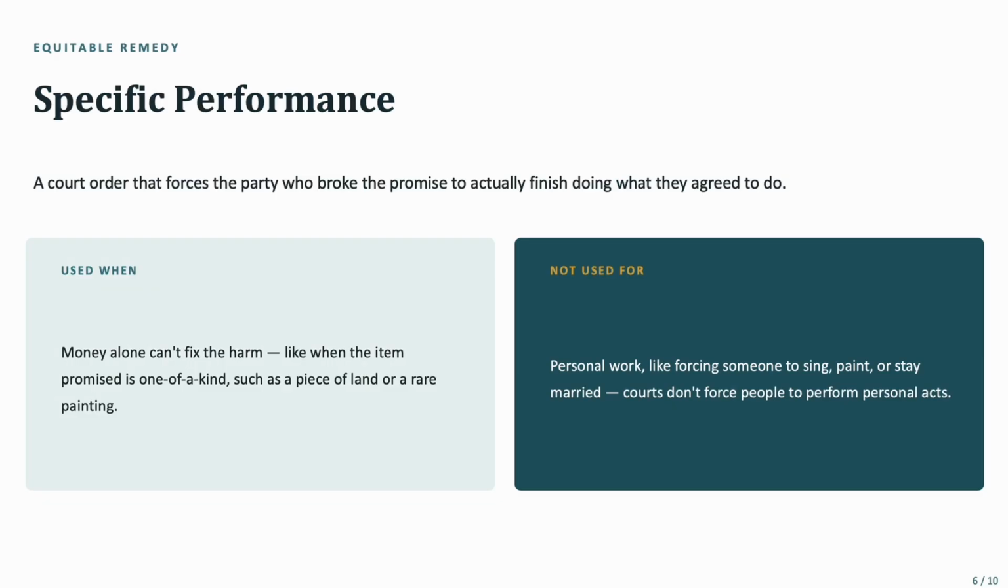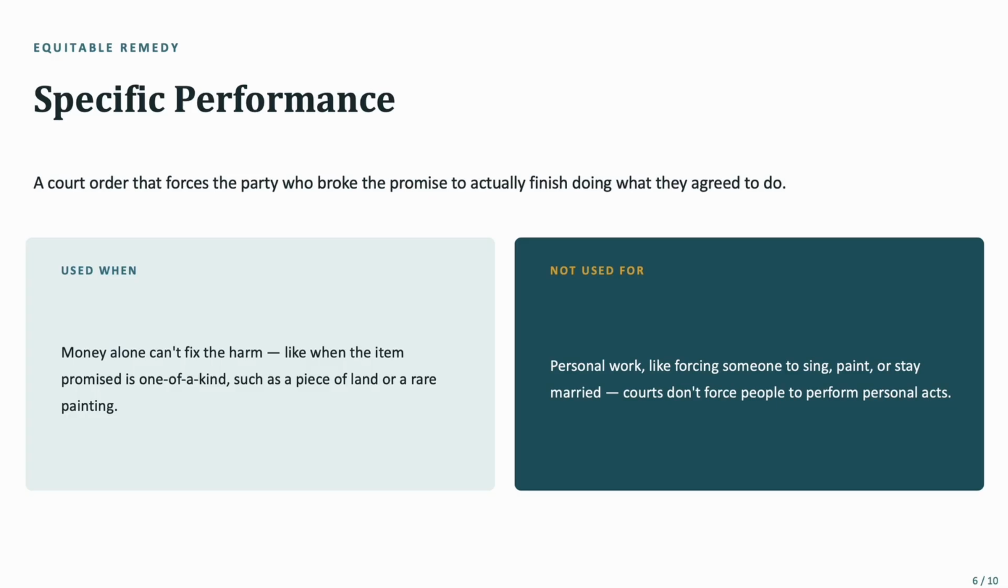Next is specific performance, which is a type of equitable remedy. A court orders the party who broke the promise to actually finish doing what they agreed to do. So if any party stops performing a contract in between, the court orders them to complete the performance of the contract. It can be used when money alone can't fix the harm, like when the item promised is one of a kind, such as a piece of land or a rare painting. And it cannot be used for personal work, like forcing someone to sing, paint, or stay married.